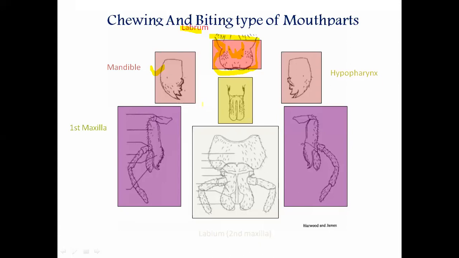Mandibles म्हणजे काय? They are two in number. बघा, this is the first one, this is the second one. They are paired, also known as the first pair of jaw. याला सुद्धा first pair of jaw म्हणतात. And they are articulated, fixed at the head region, with the help of two parts.